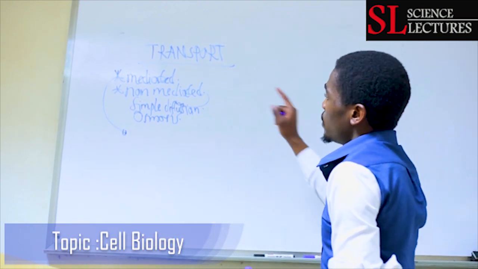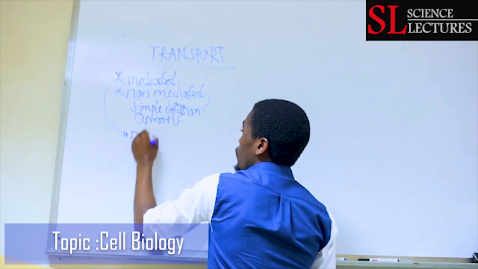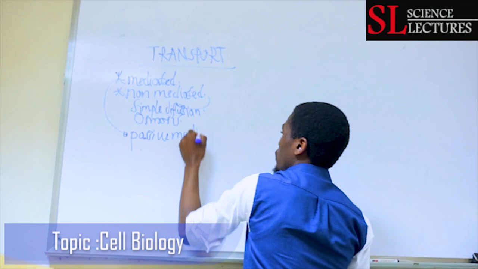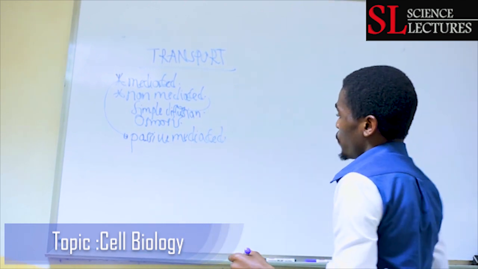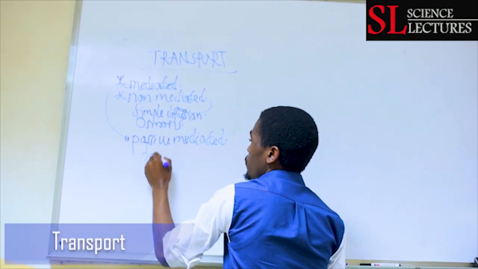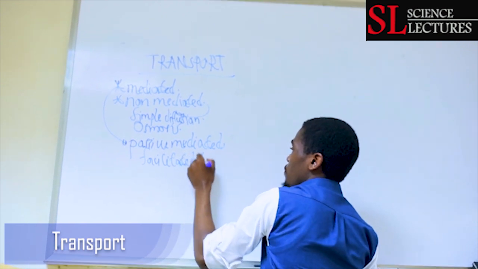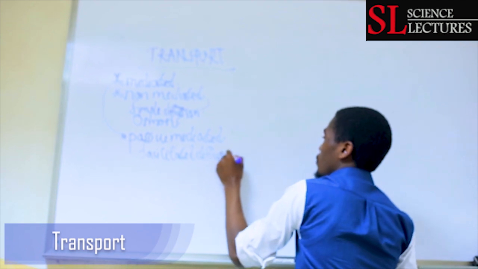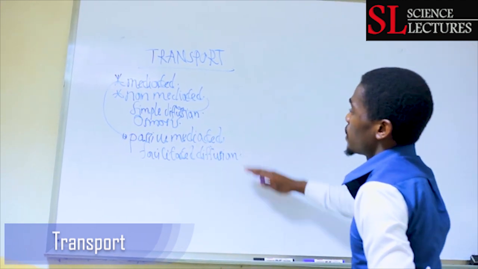In mediated transport, we can have a division of passive mediated transport. And if we think of passive mediated transport, an example we can give here is facilitated diffusion. For facilitated diffusion to take place, we need either a carrier protein or a channel protein, but no energy.